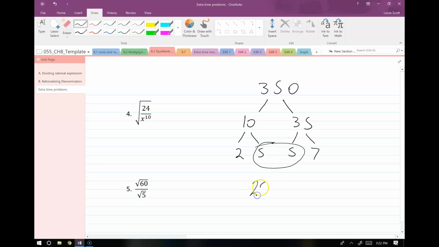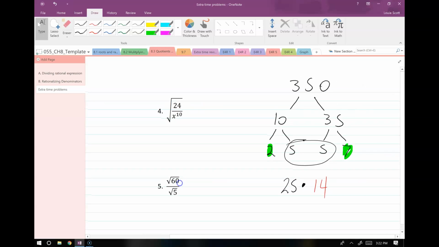So I multiply those together to get 25. And then whatever I had left, the 2 and the 7, multiplied to give me the 14. So that's how you would have found it if we didn't have Joey to give us a little boost. But honestly, anything that's divisible by 25, you can immediately say, well, I know 25's in there, so let me just see what else is left after that.